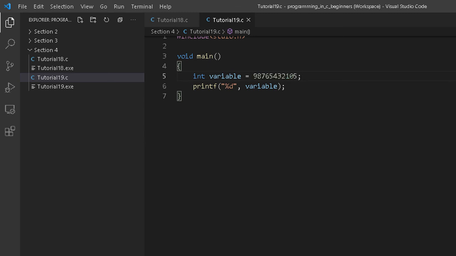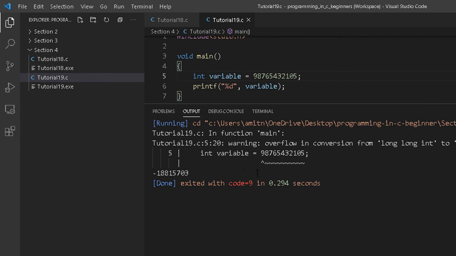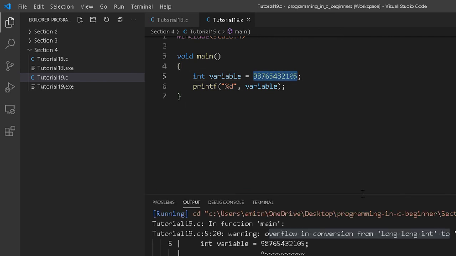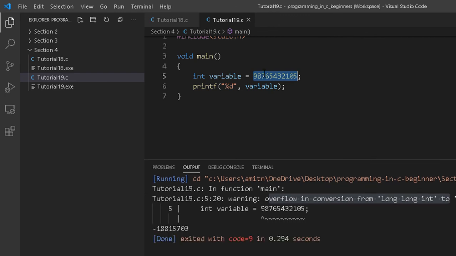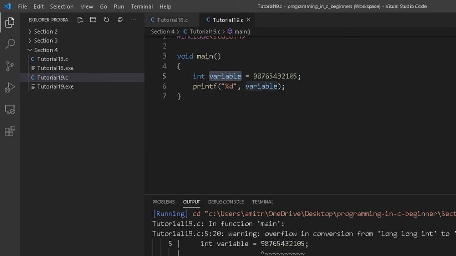Now, when you run this program, you will end up with a compile time warning like overflow in conversion from long to int. So if we provide a value which is beyond the range, these kinds of warnings can appear. This is just a warning, and you can see the output over here. The output is -188.15703. Why it is coming negative is something that we will discuss later on.